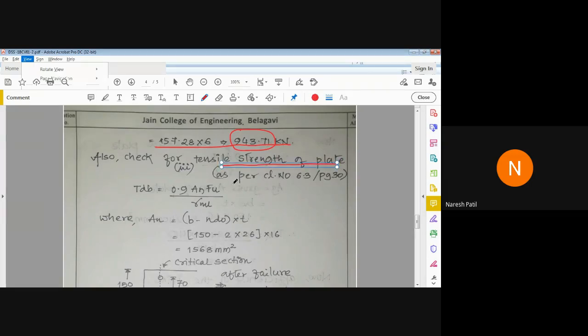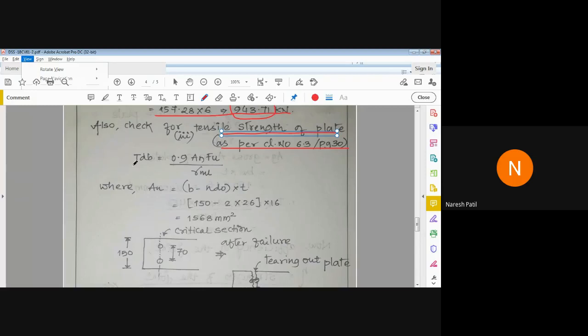The code is given in clause number 6.3, page number 30. In that, the formula is given: TDB is equal to 0.9 AN FU upon gamma ML. Very simple formula.